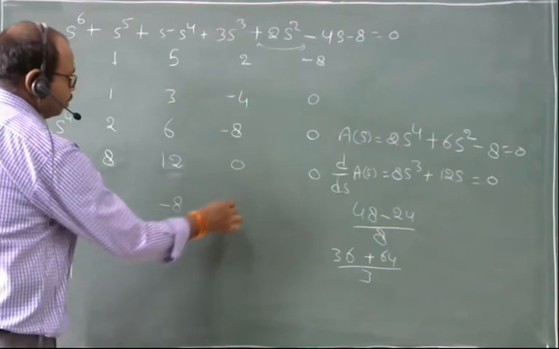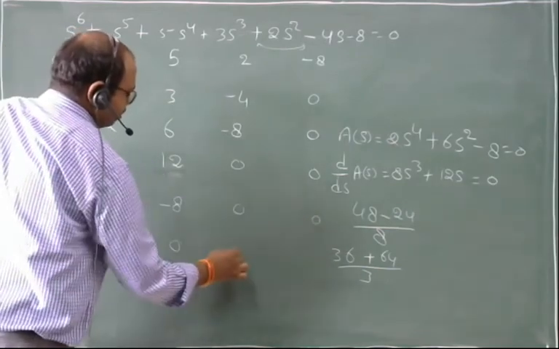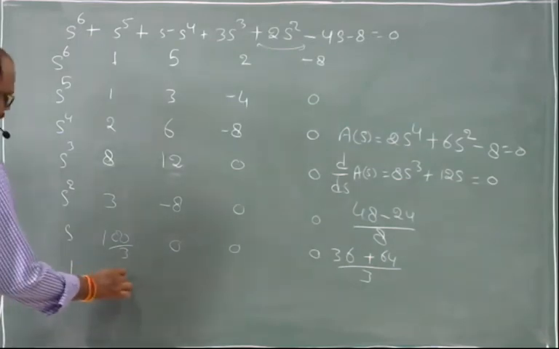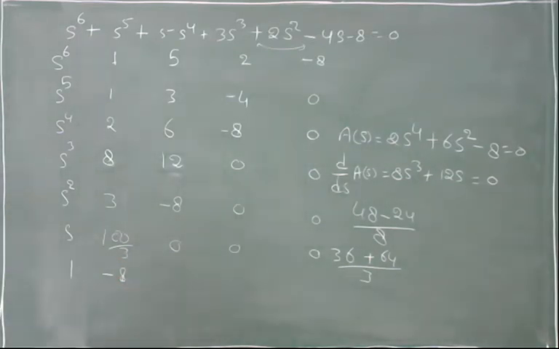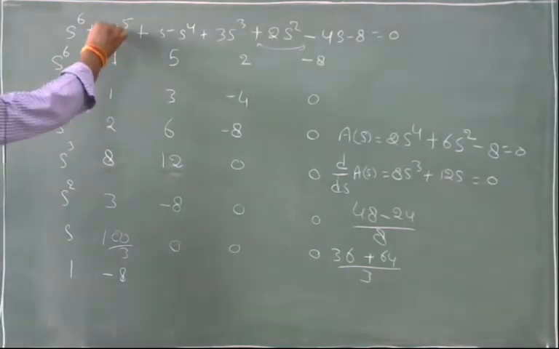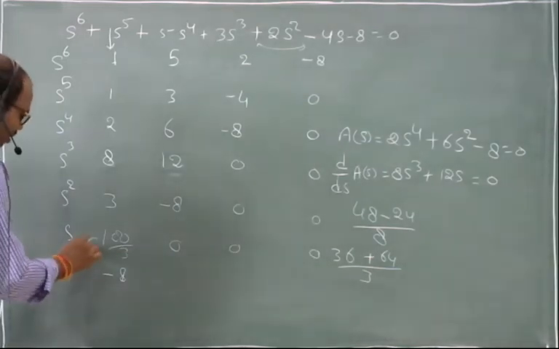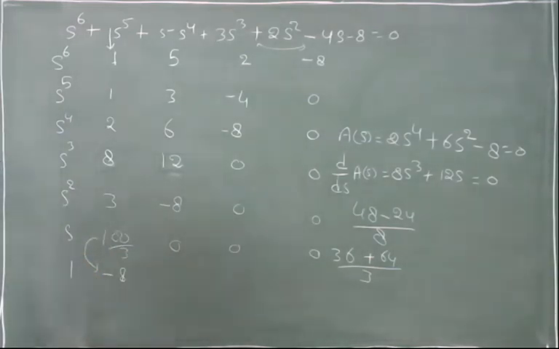Here 0. And this value will be minus 8. So look at the first column of this Routh table, and there is a sign change. This sign change shows that the system is unstable.